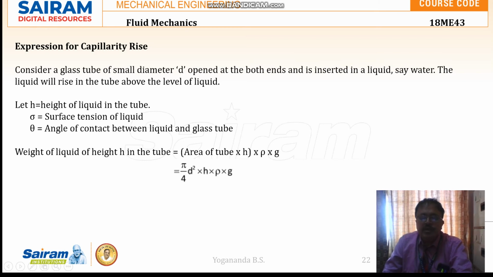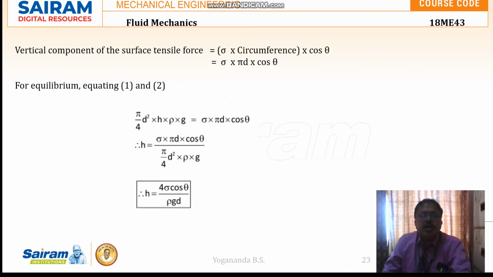The area of the tube is pi d square by 4, into h, the height of liquid in the tube. That gives the volume of liquid. So pi d square by 4 into h. Weight density is rho into g. So the weight of the liquid in the tube is given as pi d square by 4 into h into rho into g. Now the vertical component of the liquid tensile force.